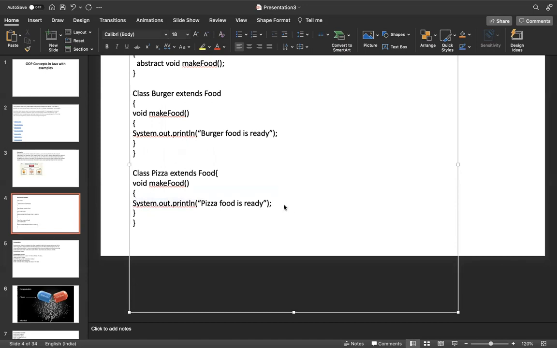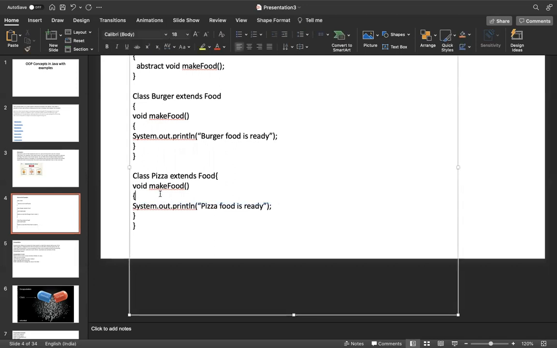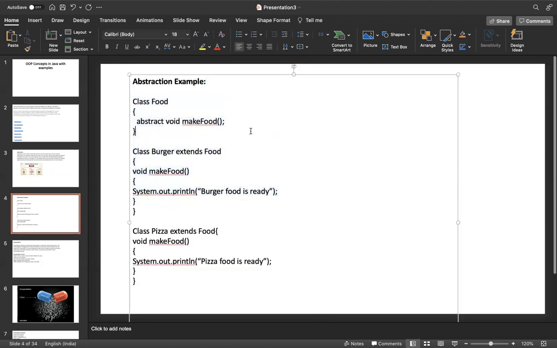Make food means pizza also. Implement the make food abstract method. This is the implementation. When I order a food, we are calling it a pizza. Just by calling the burger class, we get the burger. If they order the pizza, we get the pizza.